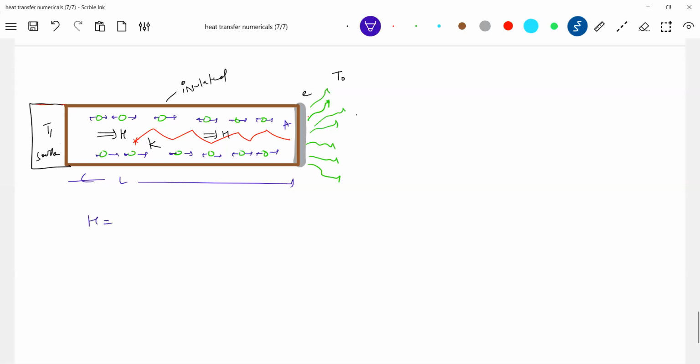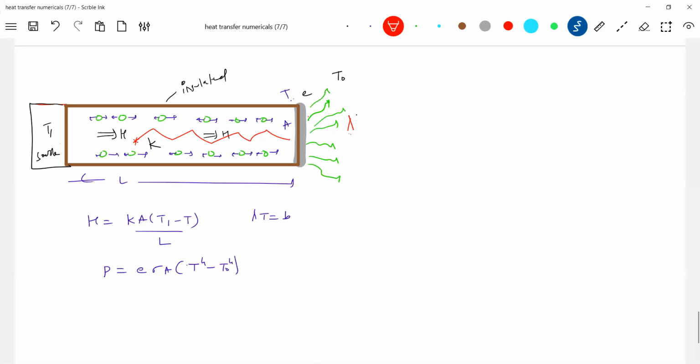This H is nothing but power, no? You can write the temperature of this end as T. H is equal to KA (T1 minus T) by L. What is this H? H is the thermal power. According to Stefan's law, what can you write? E sigma A (T to the power of 4 minus T naught to the power of 4). And lambda T is equal to constant, Wien's displacement law. This particular end will give out radiation of all wavelengths, and the wavelength corresponding to maximum intensity I'll define as lambda.